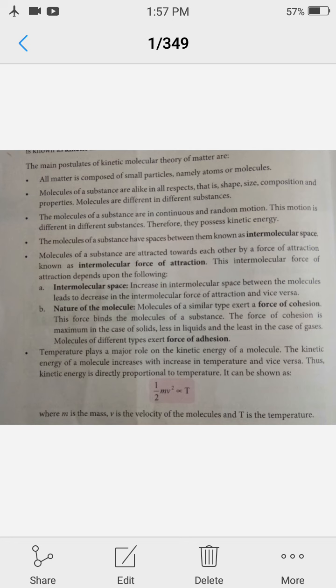Next is temperature plays a major role on the kinetic energy, that also we have discussed previously. So more will be the kinetic energy, more will be the temperature; more will be the temperature, more will be the kinetic energy. Here one expression is given, half mv square is directly proportional to T. Half mv square is the representation for kinetic energy. It is the formula of kinetic energy, how we can calculate kinetic energy. Here m is the mass of the object and v is the velocity or speed of the object. If we know the mass and velocity of any object, we can calculate the kinetic energy of that object, and that is directly proportional to temperature. If temperature will be more, kinetic energy will be more.